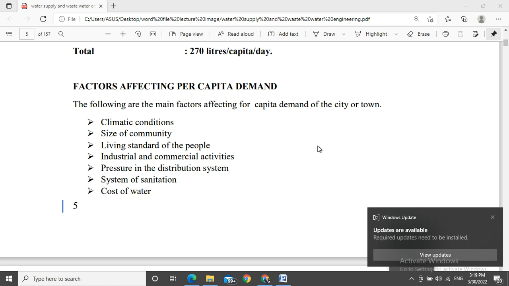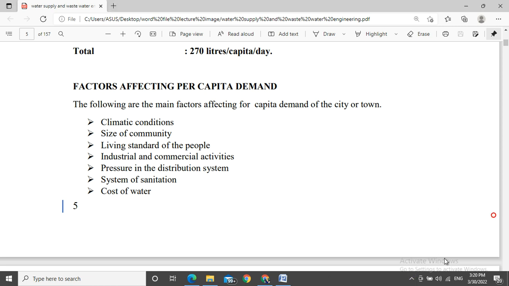Sixth, the system of sanitation. And last, the cost of water. All these are factors affecting per capita demand, or our water demand.